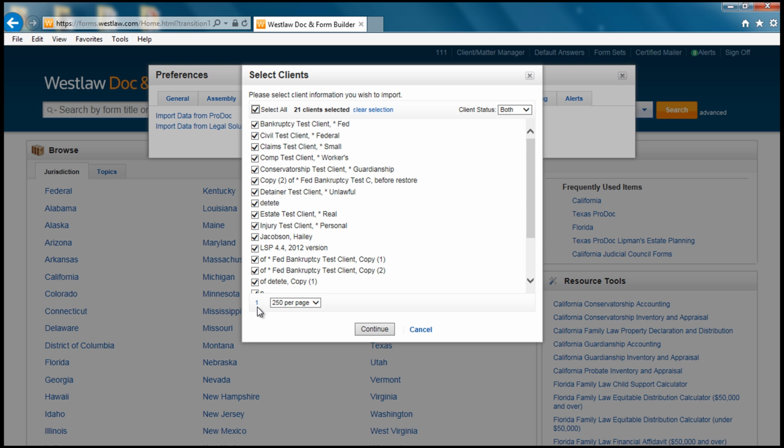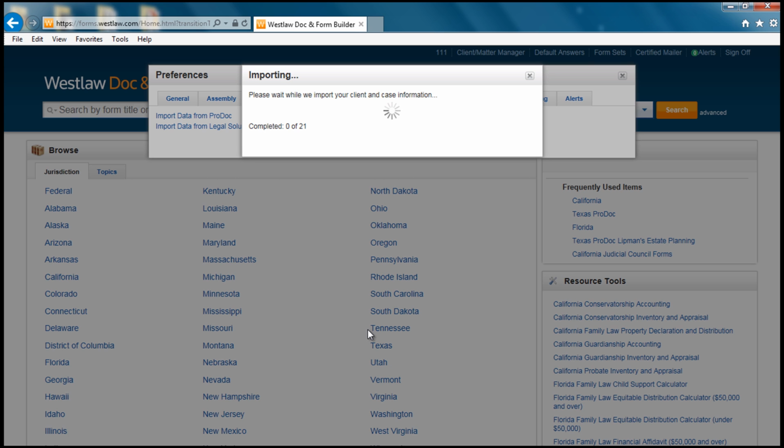The likely cause is Legal Solutions has 2 spaces between the first and last name. You will want to scroll through the pop-up list and write down all the clients that need to be corrected in Legal Solutions. If all 250 are showing, you will want to look to the bottom of the pop-up and change pages from 1 to 2 and select all, and repeat until all clients are selected. Once all the clients are selected, we will now press Continue, which will start the migration.